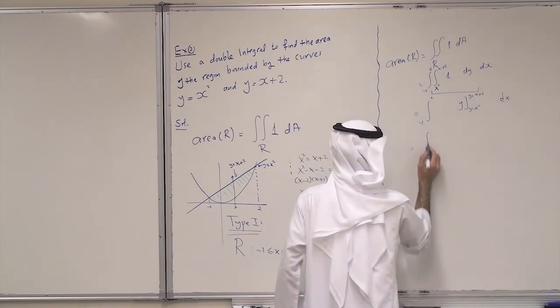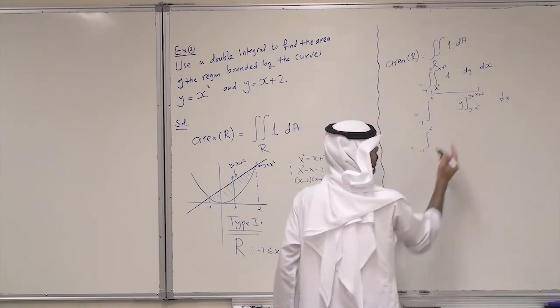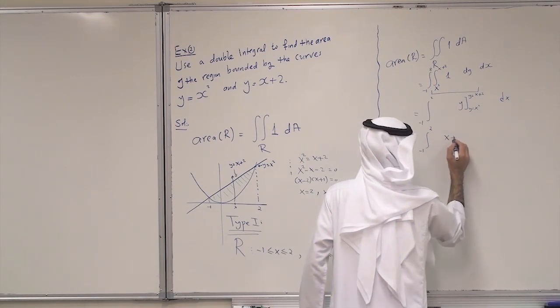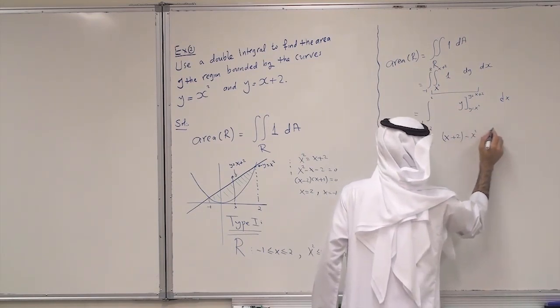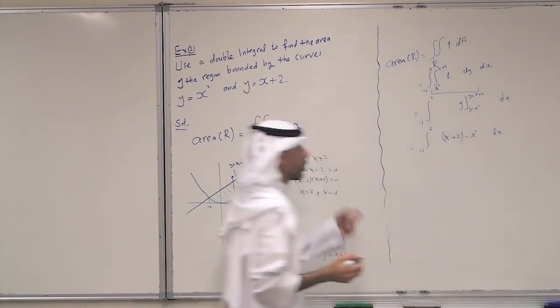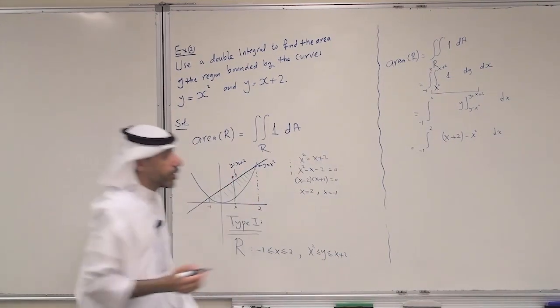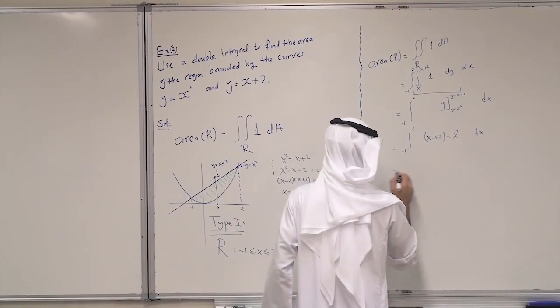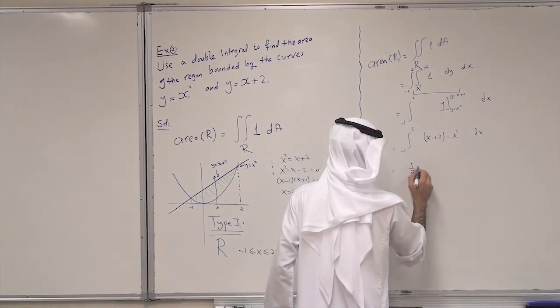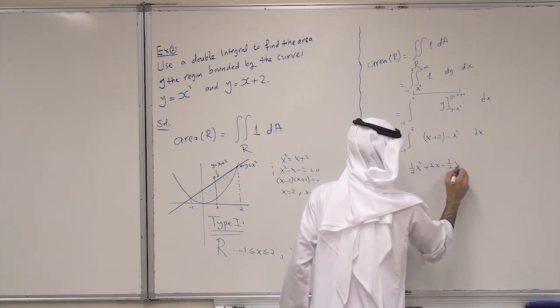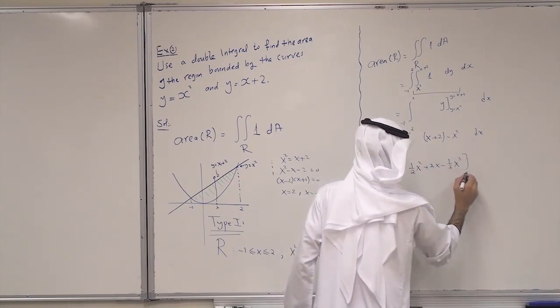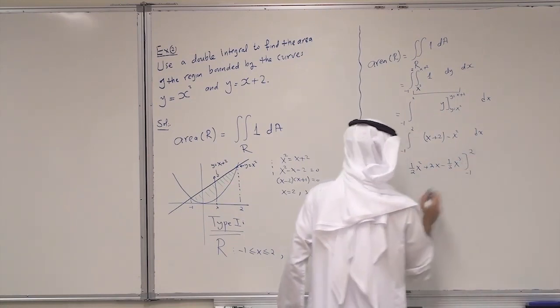And this becomes the integral from minus 1 to 2 of x plus 2 minus x squared dx. Now we integrate with respect to x. This is just half x squared plus 2x minus 1/3 x cubed from minus 1 to 2.